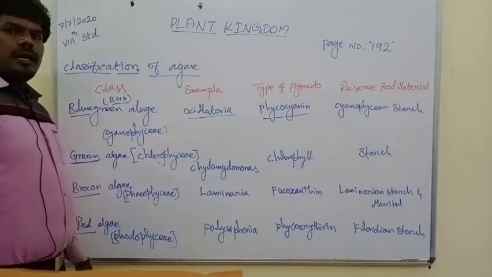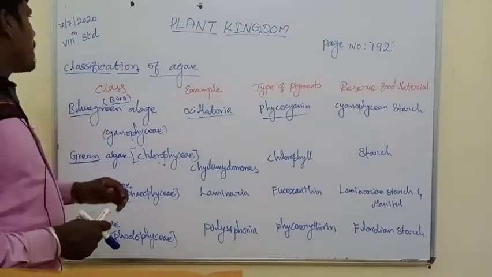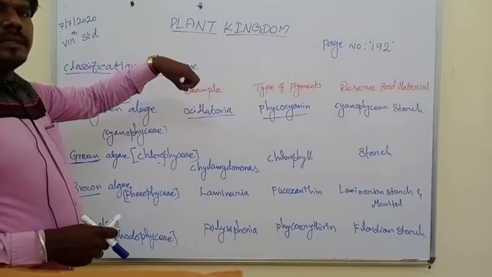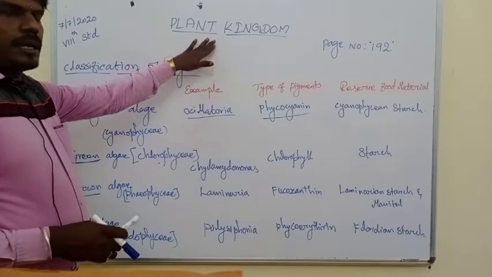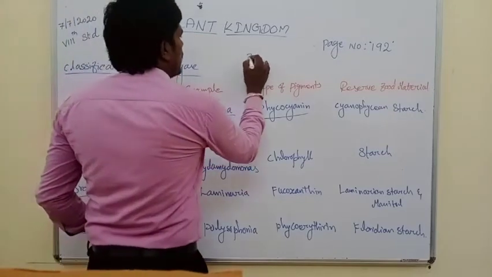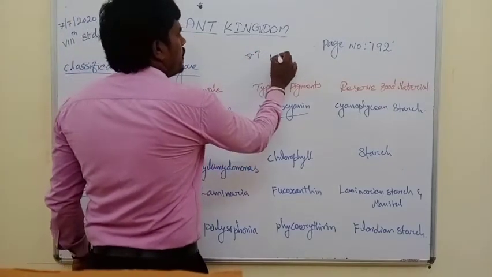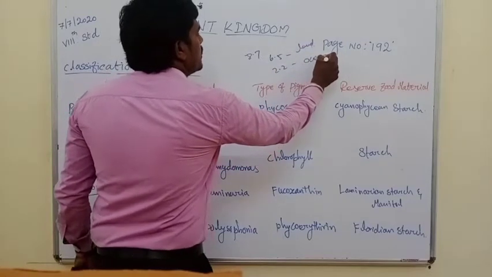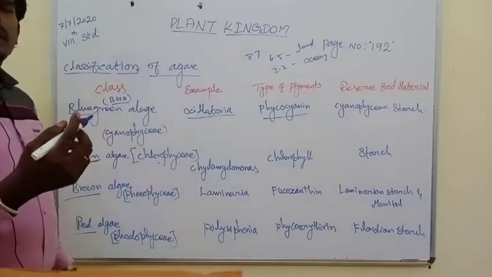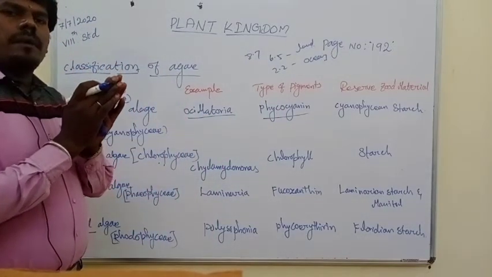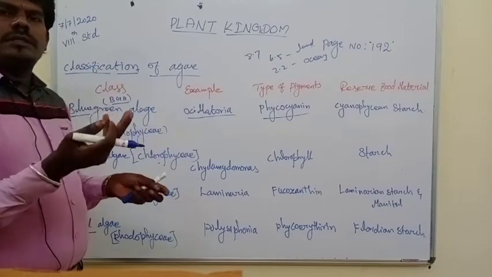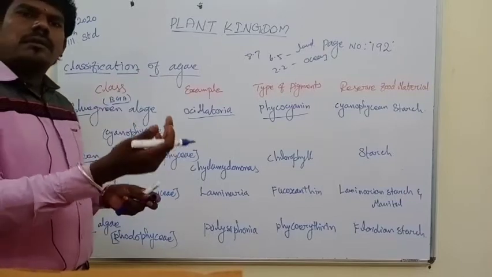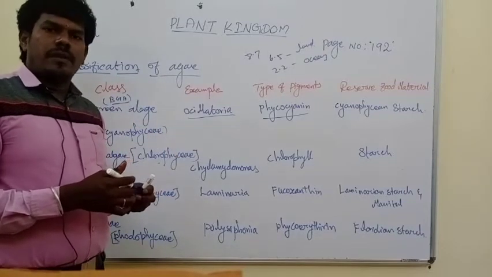See, in today's session I will quickly revise now. Plant kingdom means what? It classifies all living plants on the earth. There are 8.7 million living species, of which 6.5 million are on land and 2.2 million in the ocean. The plants are not the same. All living plants differ in structure, size, habit, habitat, mode of nutrition, and physiology. Everything differs.